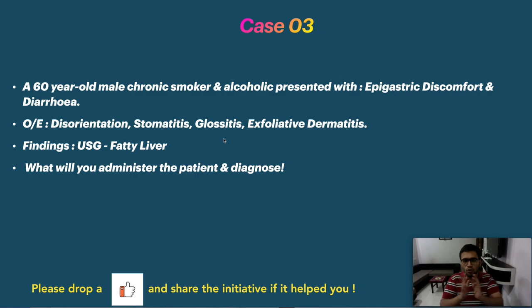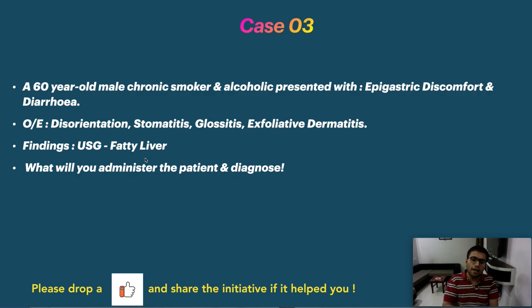So this is a very vague picture, but if you have highlighted diarrhea, as I have told you, and if you see this dermatitis, and this is also giving you a sign of disorientation, dementia, CNS involvement. Now the finding is USG fatty liver. So this is a very vague question.